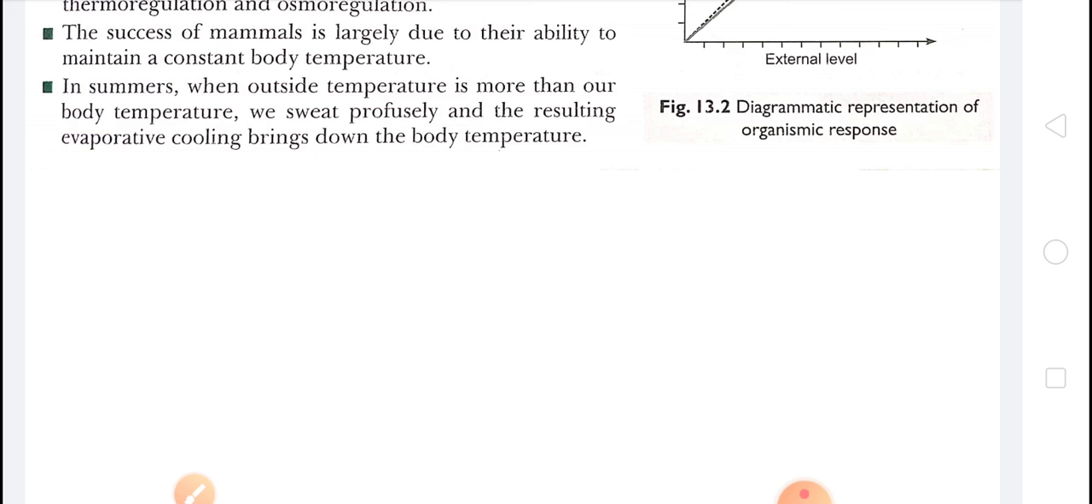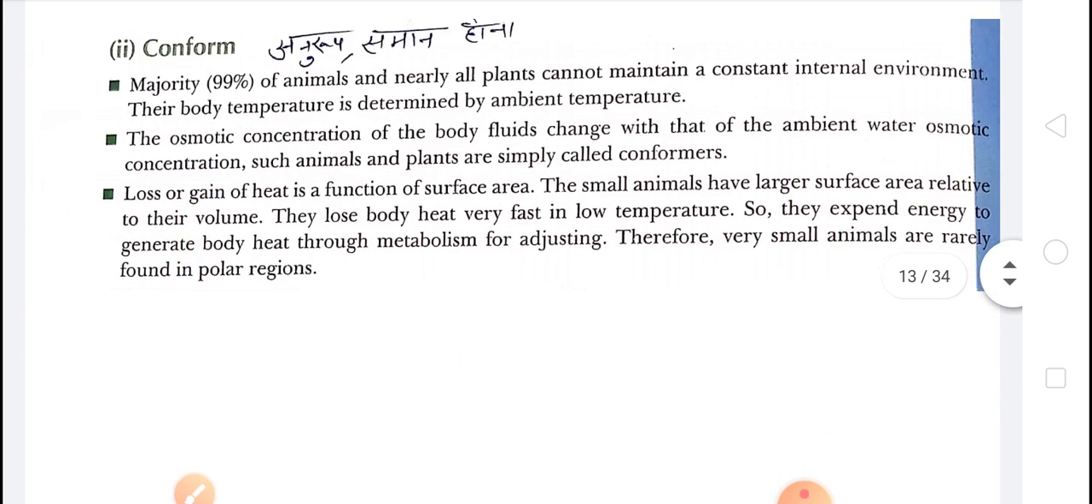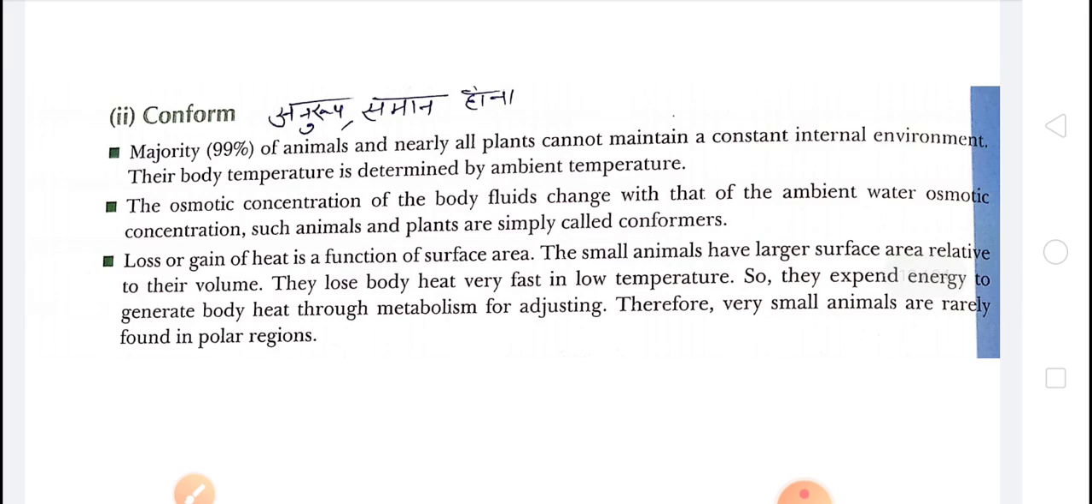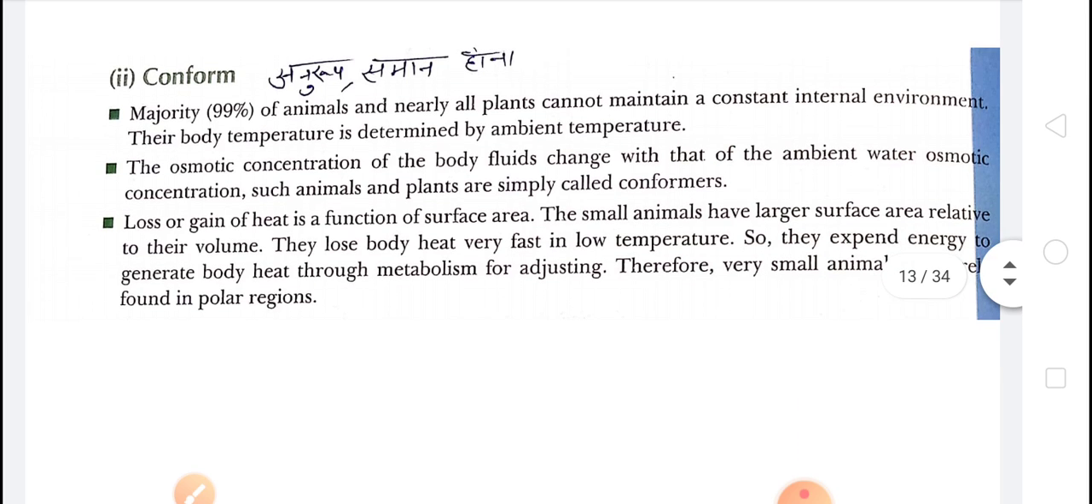Next, that is conform. The first one, regulate, we have discussed. In regulate, we maintain our internal body temperature by the process of homeostasis, and also by shivering and sweating. In this way we can regulate our body temperature. Next, that is conform. Conform means to be equal, to be in accordance.